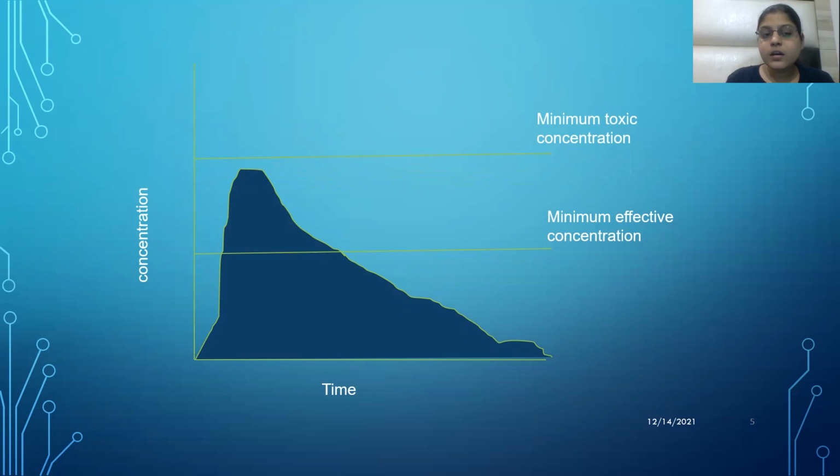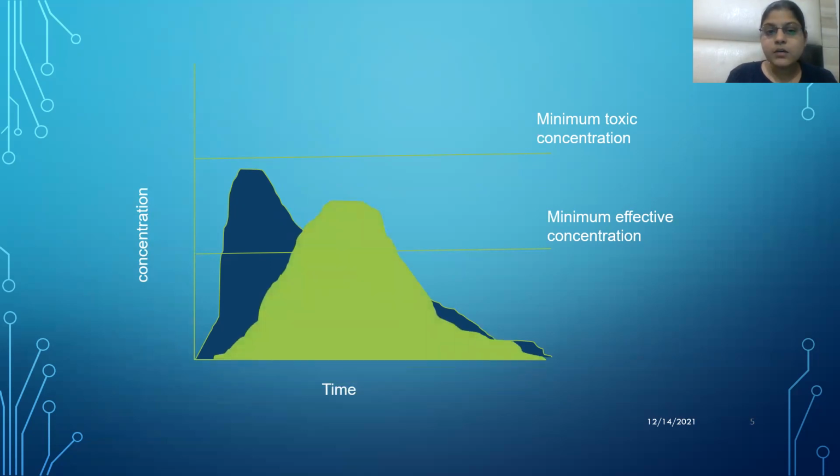The area under the curve of the intravenous route will be almost 100%. In this route, the plasma level rises abruptly and then slowly the levels decrease. This is the area under the curve of the intravenous administration.